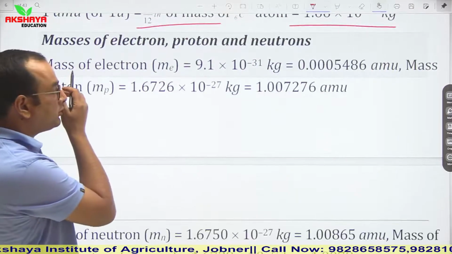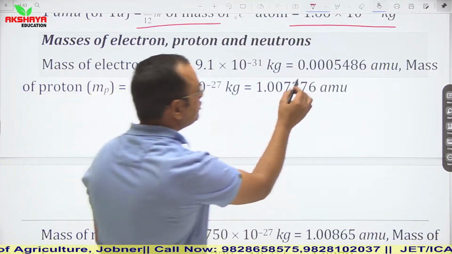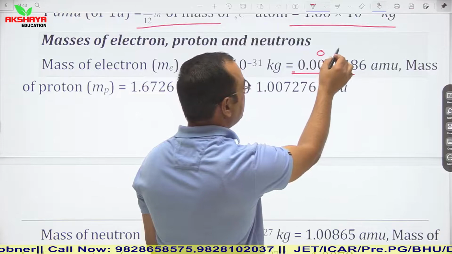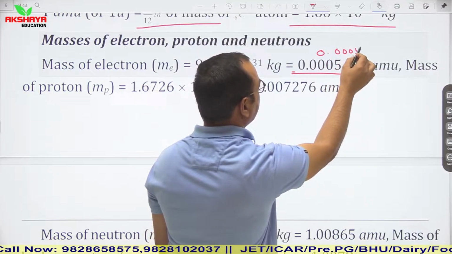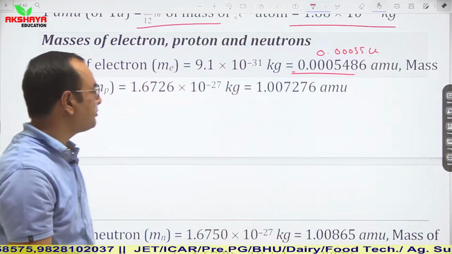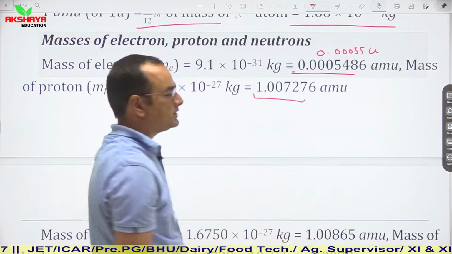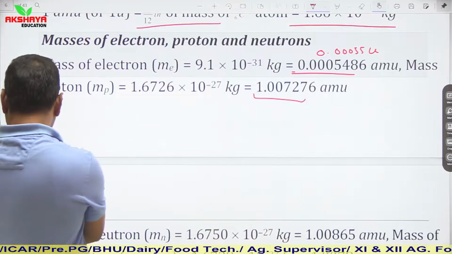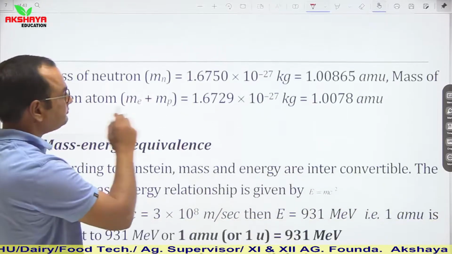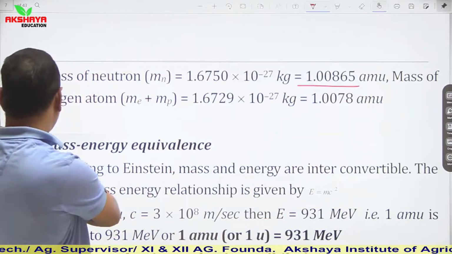Masses of electron, proton and neutron. The mass of an electron is 0.0005, which you can round off to 0.00055 u or AMU. Similarly, the mass of a proton is 1.007276. And the mass of a neutron is 1.00865 AMU, and so on.